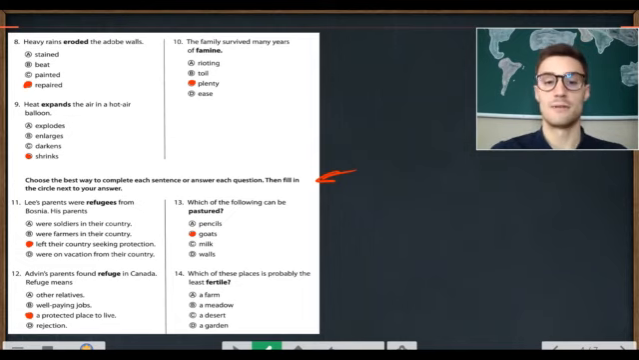Number 14. Which of these places is probably the least fertile? A. a farm. B. a meadow. C. a desert. D. a garden. Which of these places is probably the least fertile? C. a desert.